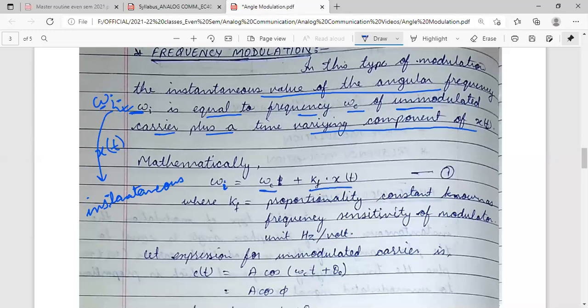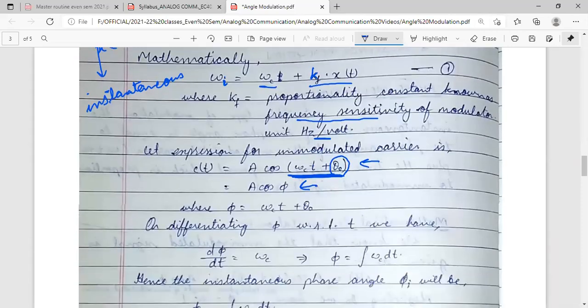In the phase modulation case we represented this constant as Kp because it was a phase sensitivity. Here it is the frequency sensitivity of the modulator, and the unit of this Kf is hertz per volt. The expression of the unmodulated carrier, as we already saw, is A cos (omega c t plus theta 0). If theta 0 is neglected, the total term is represented as A cos phi, where phi is equal to omega c t plus theta 0.